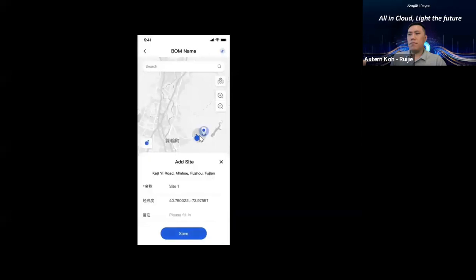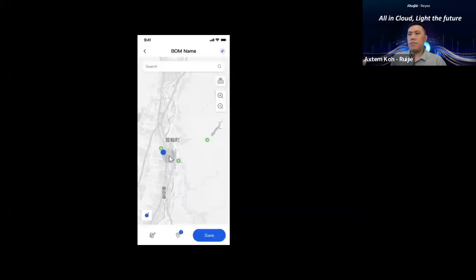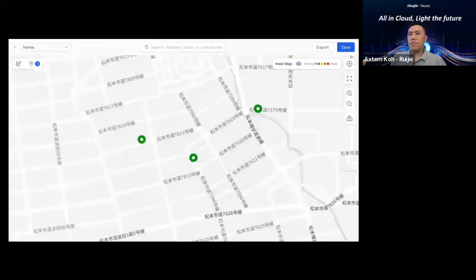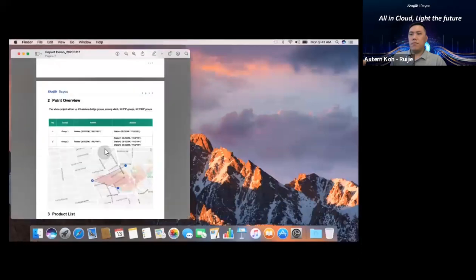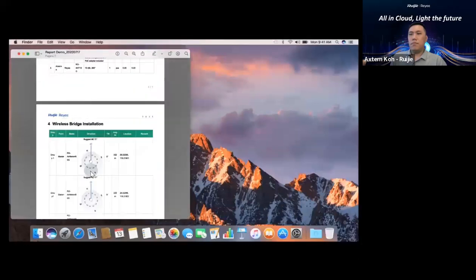You can press the screen to record the points. Supposing that here we have recorded 3 points on the phone, and these 3 points are synchronously shown on PC and allow you to carefully design a group back in the office. In the end, a survey report will be automatically generated, including the point overview, heat map, and installation instruction.